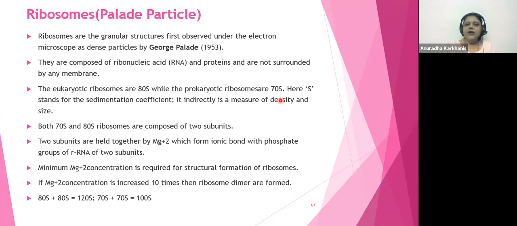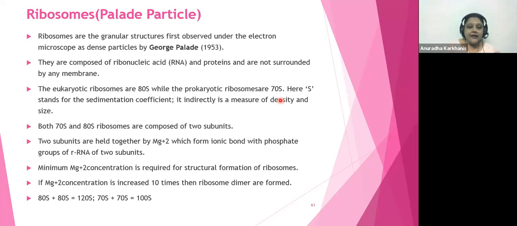Each eukaryotic ribosome is going to be of the 80S type, while each prokaryotic ribosome is going to be of the 70S type. The most important definition is of S. Here, S stands for sedimentation coefficient. It is indirectly a measure of the density and size of the particle.